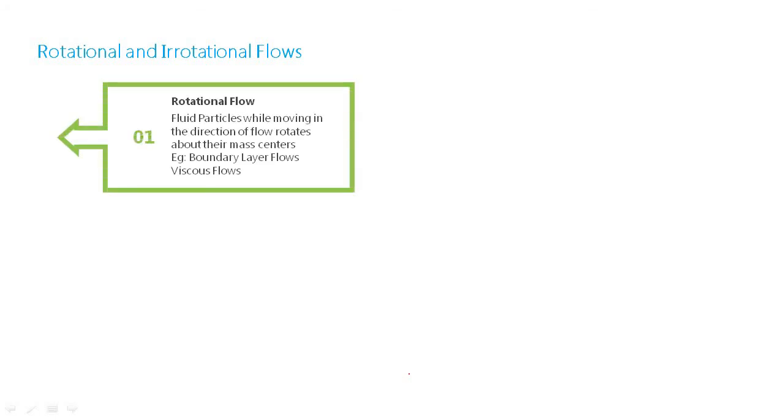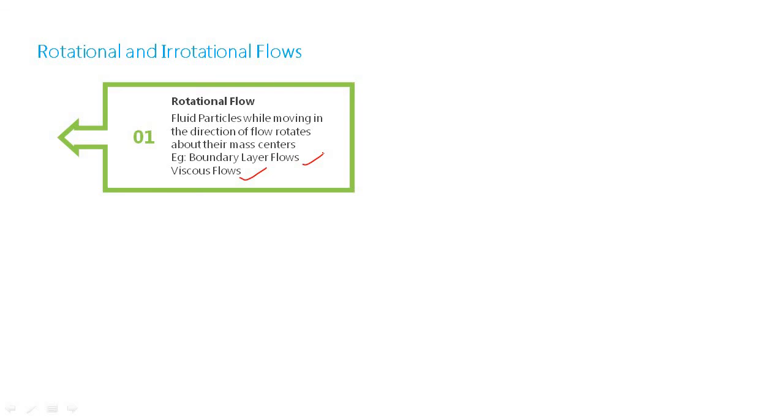So we will see what a rotational flow is. During the course of flow from one point to another, if the flow particles rotate about their mass centers, it is treated as a rotational flow. The best example of rotational flow is a viscous boundary layer flow. We will deal with boundary layer flow in detail later.